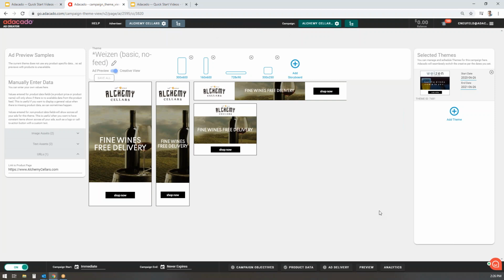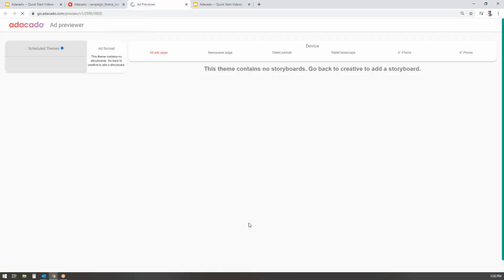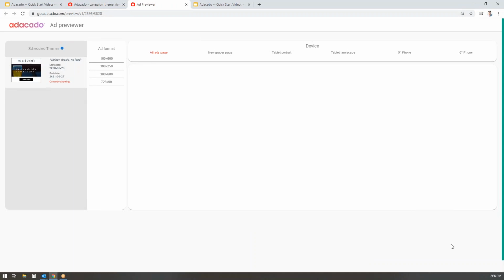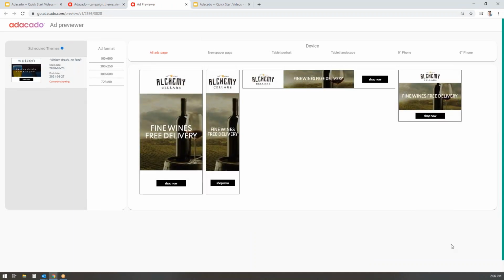At this point, the ads will go through an automated creative approval process, which could take up to 24 hours before they go live and start serving. However, at any time, you can always preview your ads with this shareable link, which you'll find in the preview button down in the footer. This opens up a new tab, and here we can see the live ads, which look fantastic.